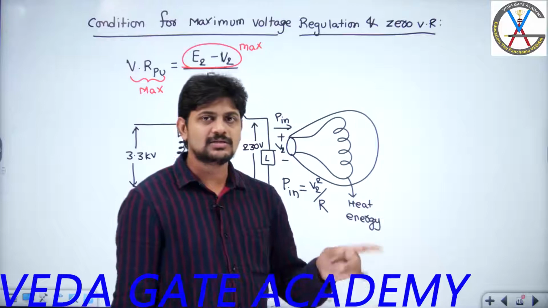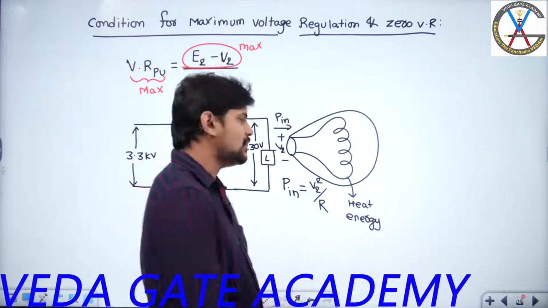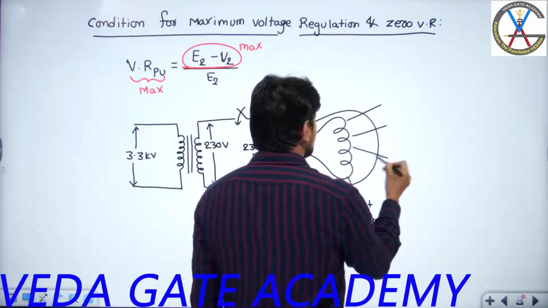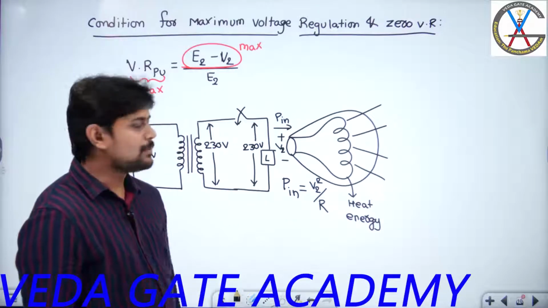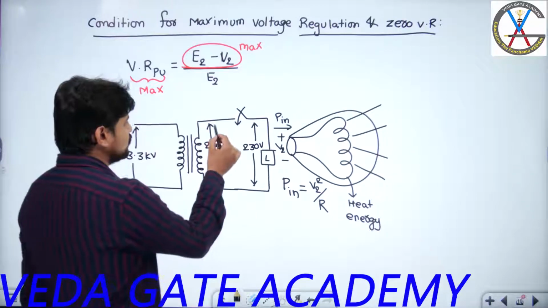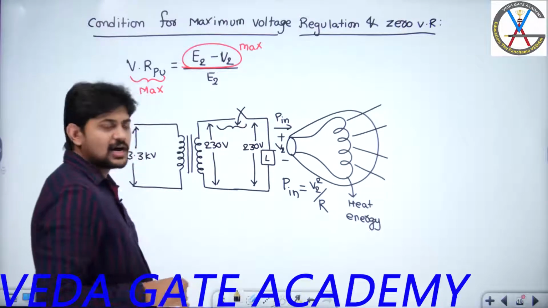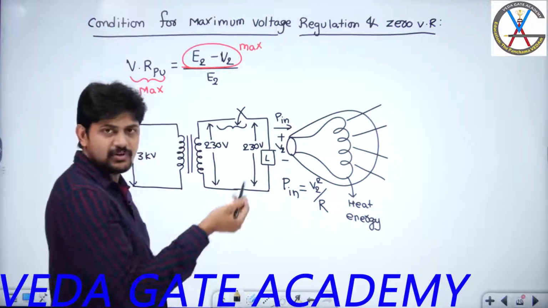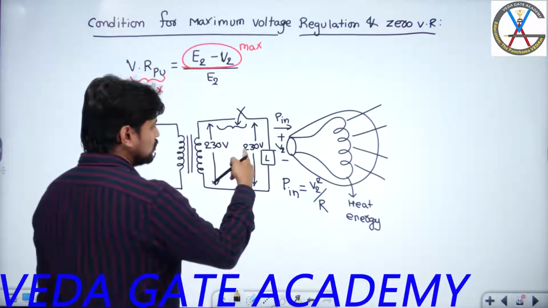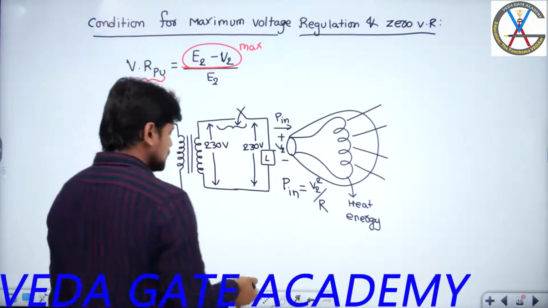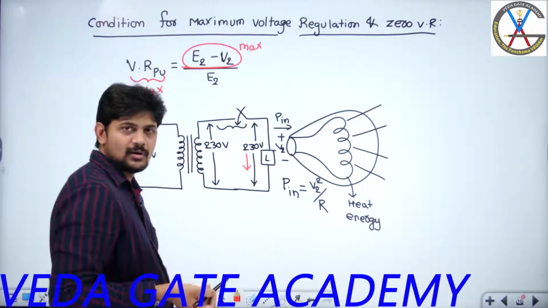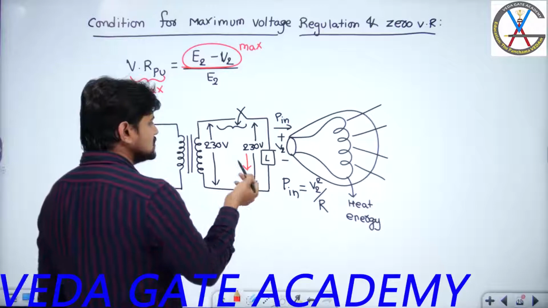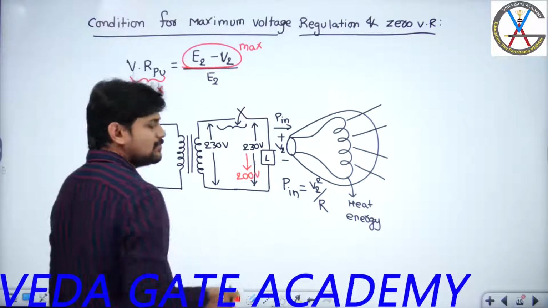The moment the filament becomes white hot, it will emanate light from the lamp. Now under loaded condition, because of the voltage drop across the secondary leakage impedance, the voltage decreases. From the no load voltage of 230, it may drop to some other value. Suppose this voltage drops to 200 volts, then what will happen?